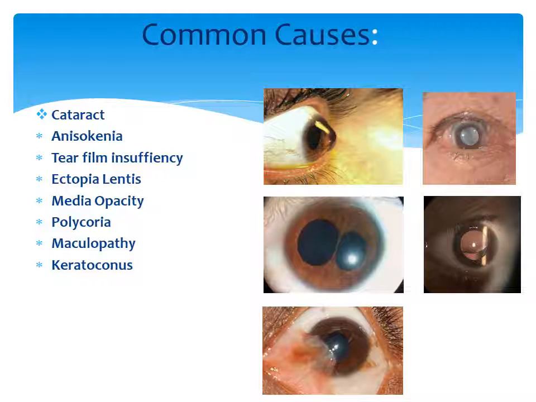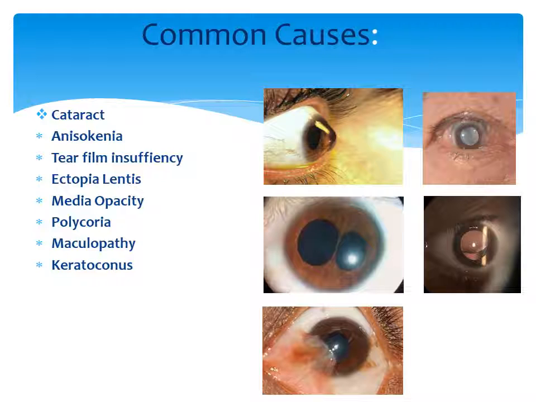Polychoria, which means more than one pupil, like in this picture I have shown you two pupils. Because of these two pupils, the light rays fall on different retinal points, and as a result two images are appreciated with one eye itself. Maculopathy, if there is any pathology in the macula, usually leads to metamorphopsia, but sometimes the metamorphopsia or distortion of image is appreciated by the patient as double vision. So that can also be another cause for monocular diplopia. And keratoconus, the cone-shaped cornea, is also another prime reason for monocular diplopia.